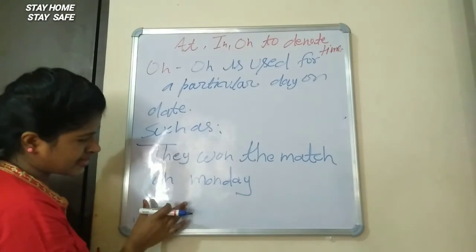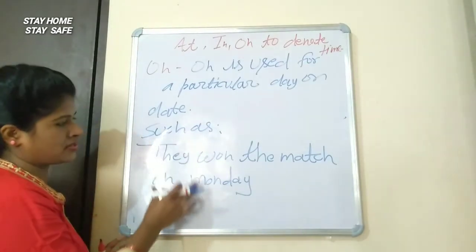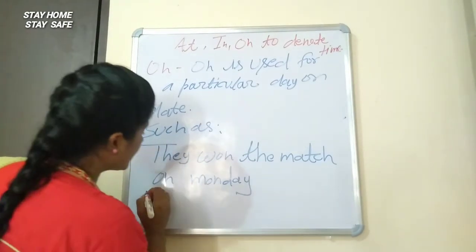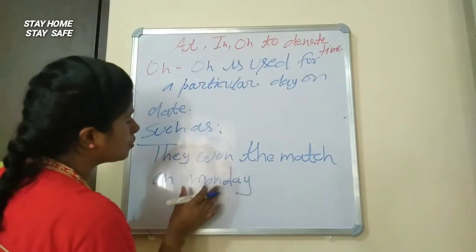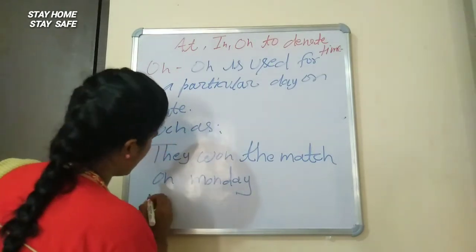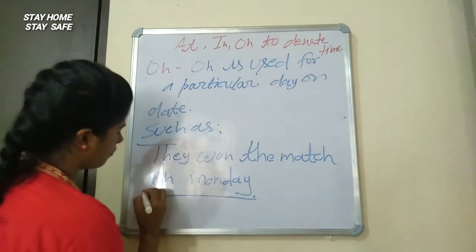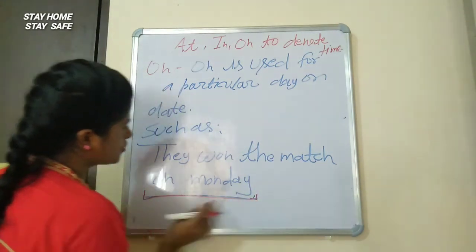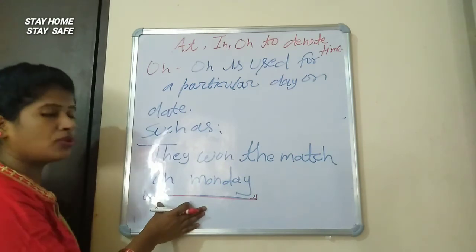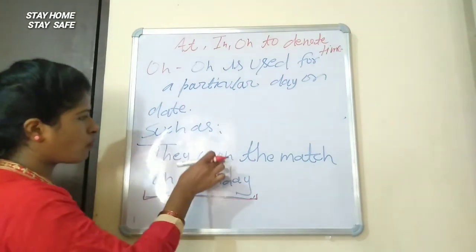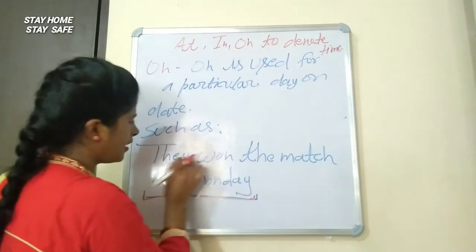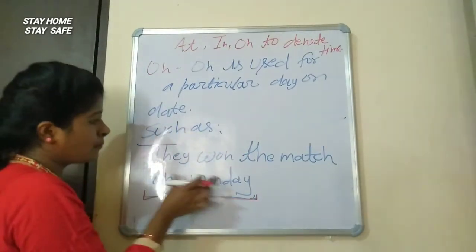In this sentence it is showing a particular date, a particular day, on Monday. They won the match on Monday.